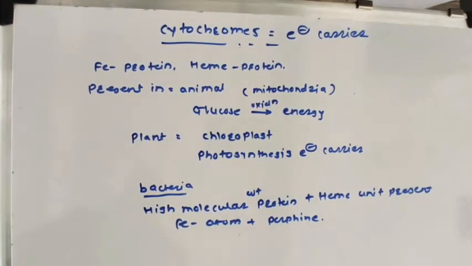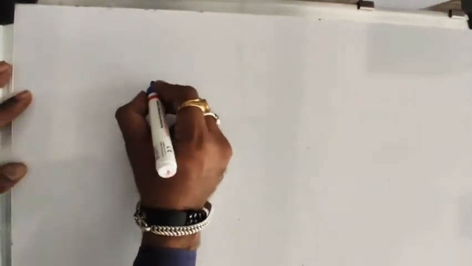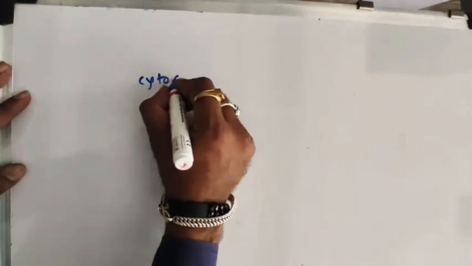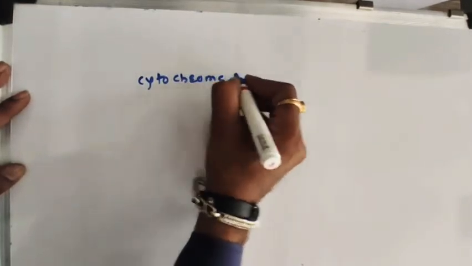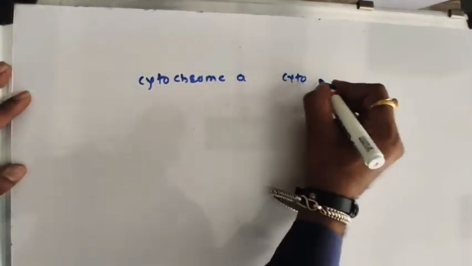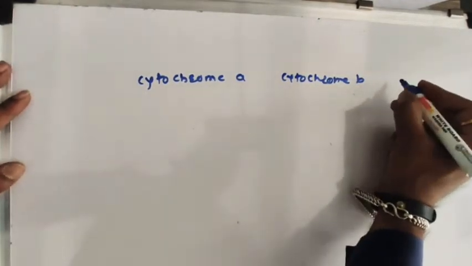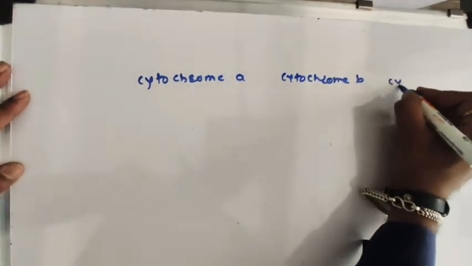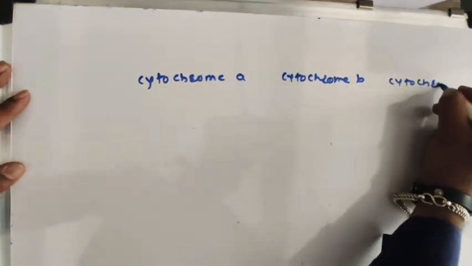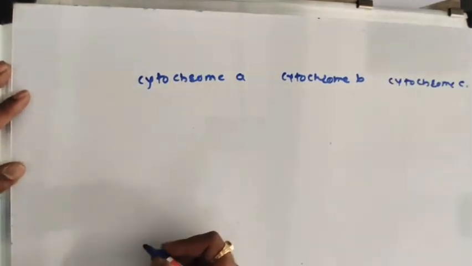Cytochromes are classified into three classes. If you think about the classification of cytochromes, which three classes? Cytochrome A, cytochrome B and cytochrome C.